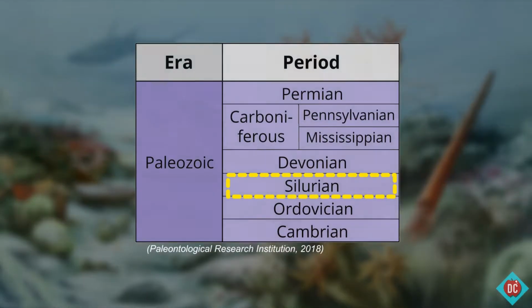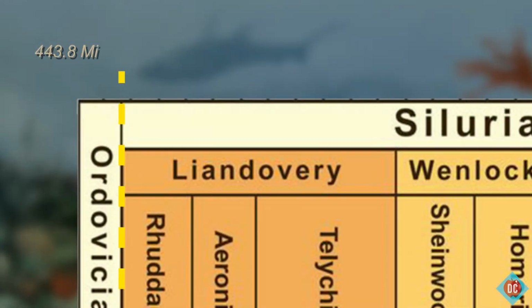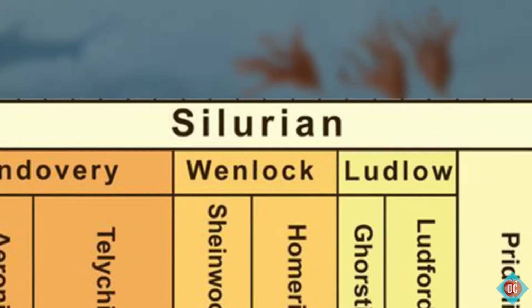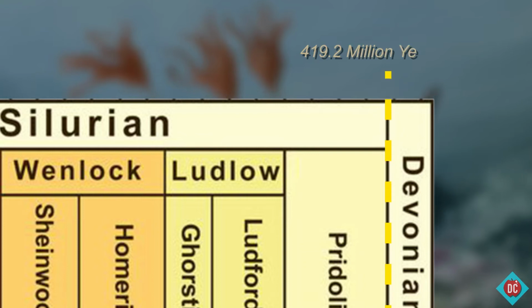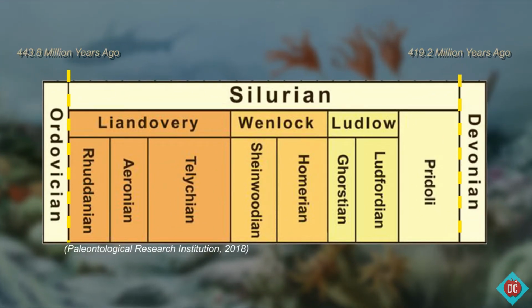Let's start with the Silurian Period. The Silurian Period is the third period of the Paleozoic era in geologic time. It began 443.8 million years ago and ended 419.2 million years ago, extending from the end of the Ordovician period to the beginning of the Devonian period.